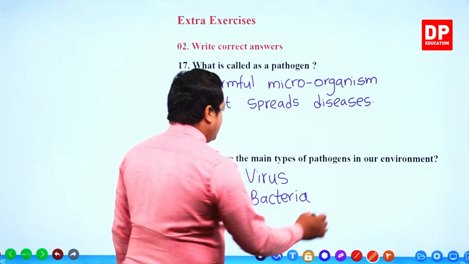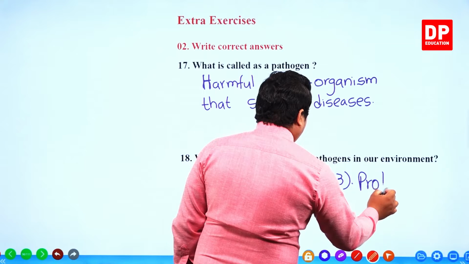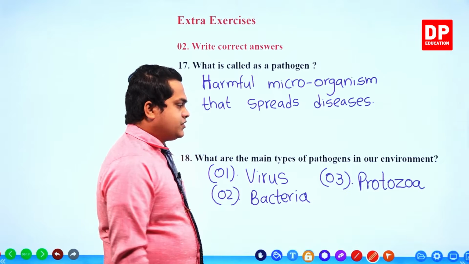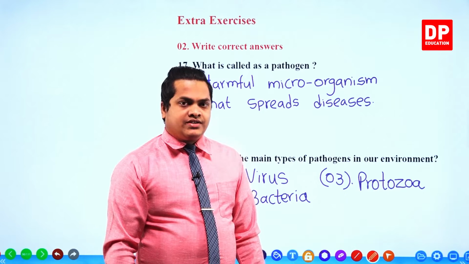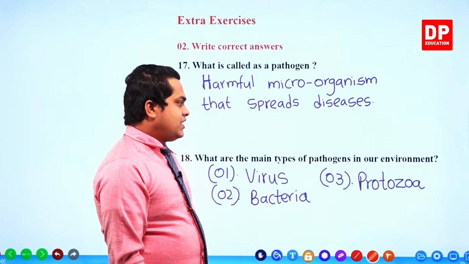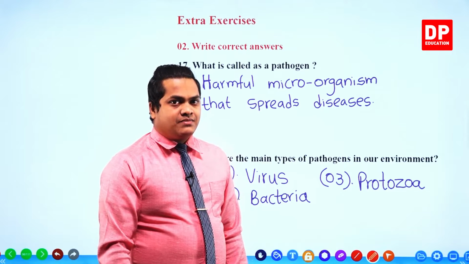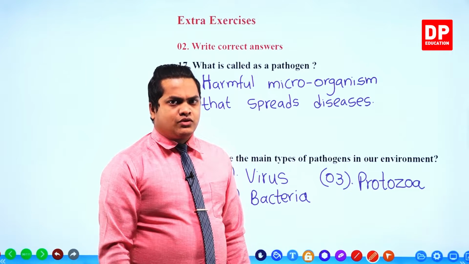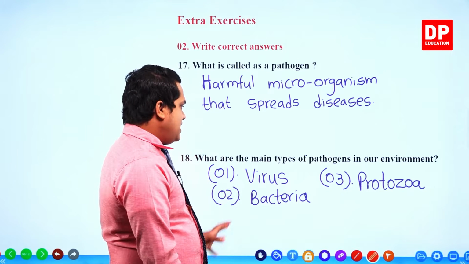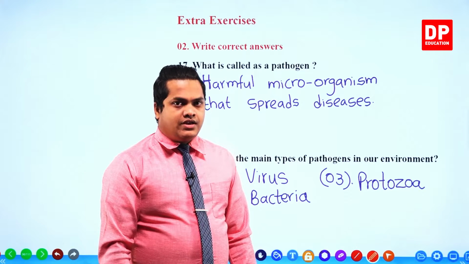And number three, protozoa. Protozoa means unicellular microorganisms like amoeba. So virus, bacteria, and protozoa are the main three types of pathogens. Fungi is also correct, but only up to a certain level. However, these are the main pathogens in our environment.